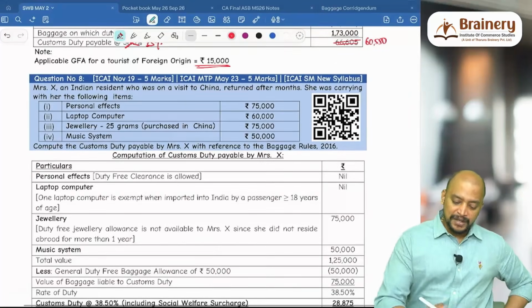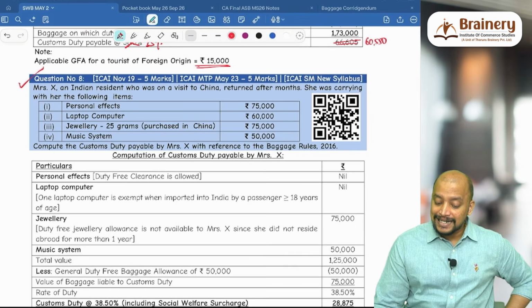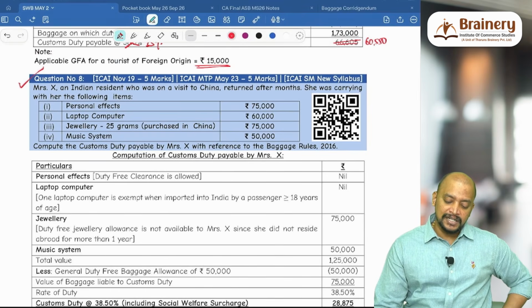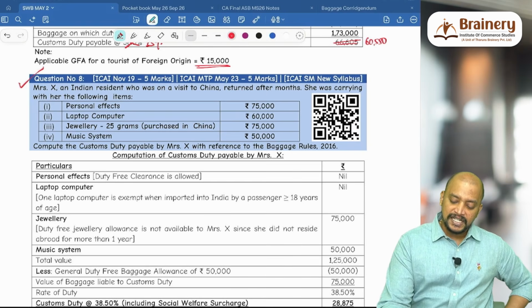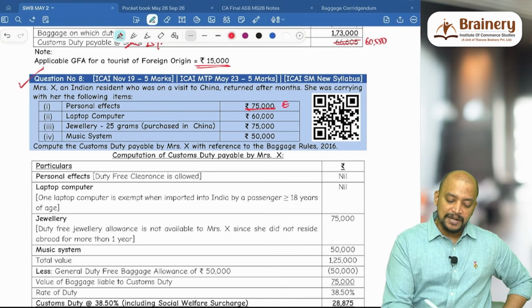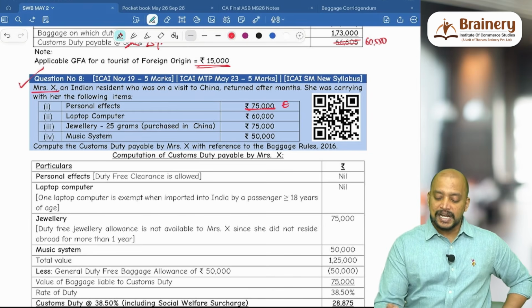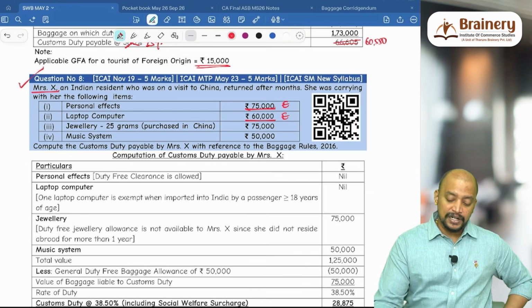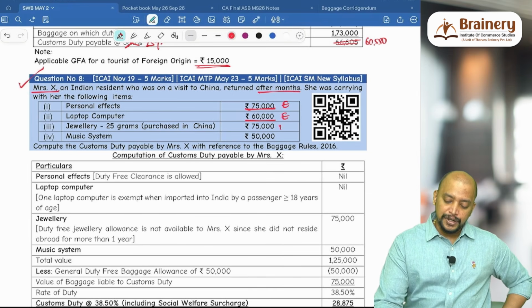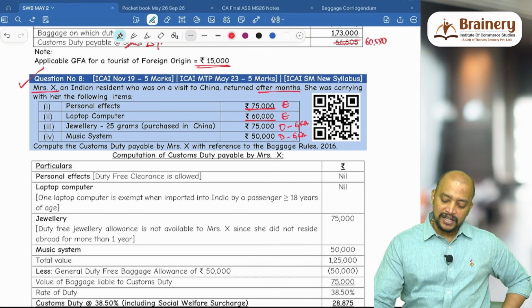Next, question number 8. Mrs. X, an Indian resident who was on a visit to China, returned after months. She was carrying with her the following items: personal effects 75,000, laptop, this is exempted. Mrs. X is given, Mrs. X means more than 18 years, so laptop also will be exempted. Jewelry 25 grams, after months only, so dutiable, but she can claim general free allowance. Music system dutiable, she can claim general free allowance. So 75,000 and 50,000, so total 1,25,000.